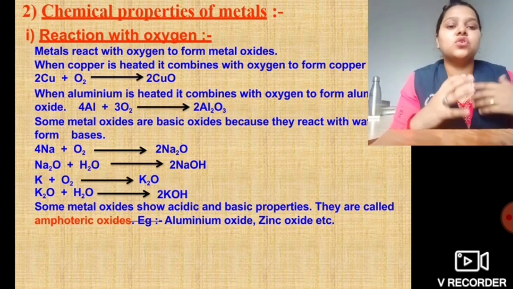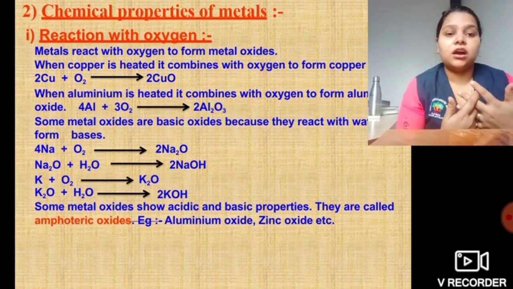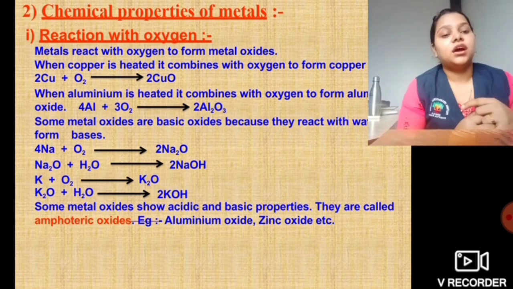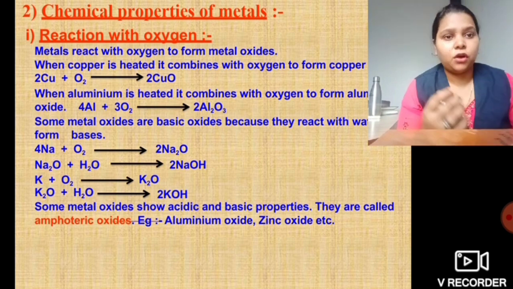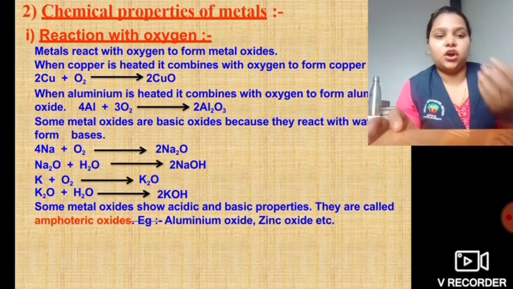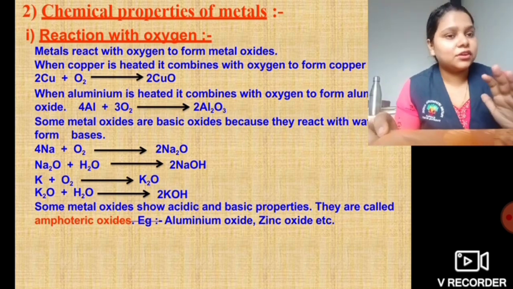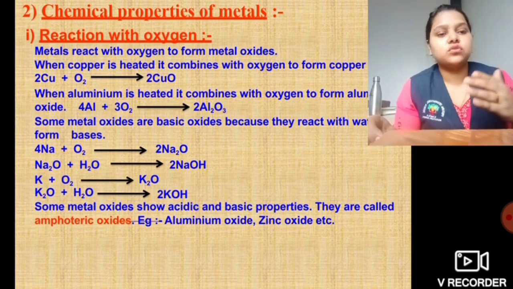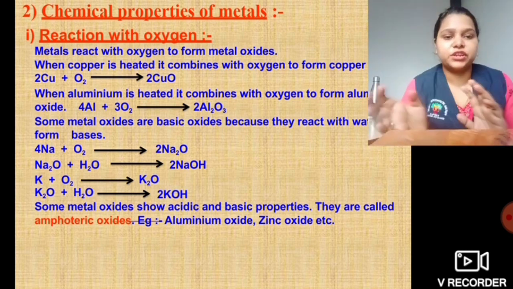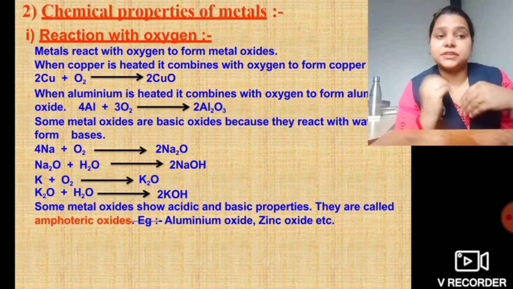Some metal oxides show both acidic and basic properties. So it is not always that only basic metals react to form oxides. Acidic components also react and form oxides. So they are known as amphoteric oxides. For example, when aluminium reacts, it forms aluminium oxide. And when zinc, which is a metal, reacts, it forms zinc oxide. So this is what amphoteric in nature means: the oxide shows acidic or basic properties.